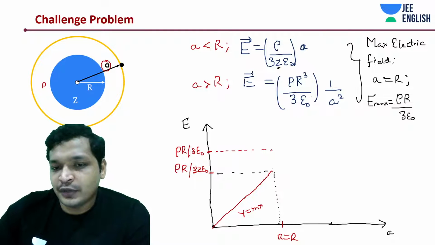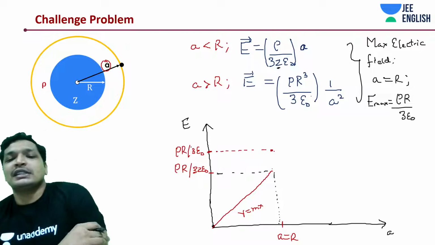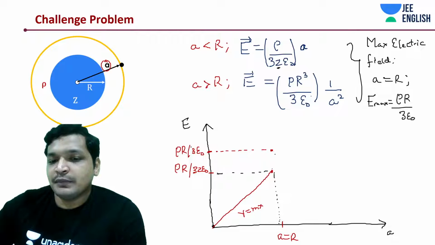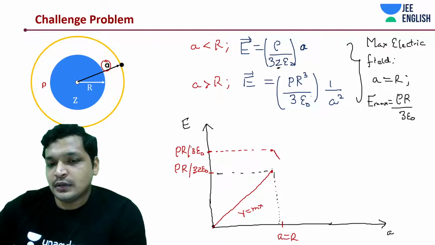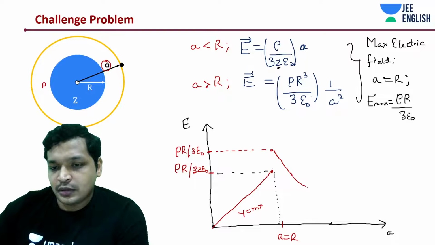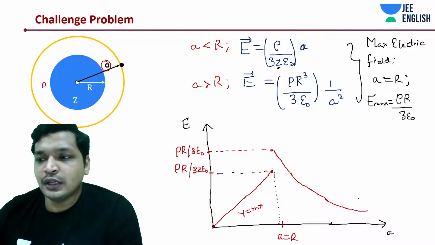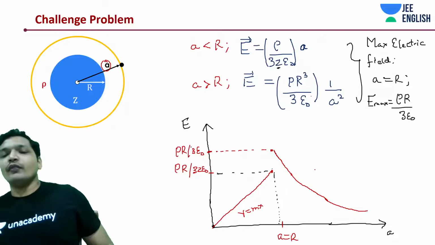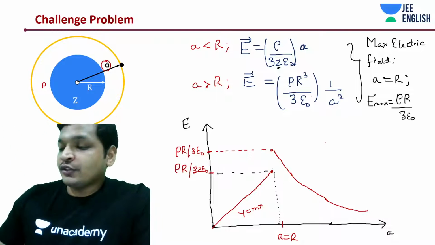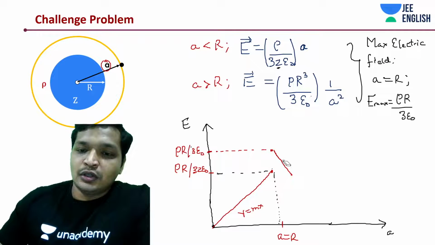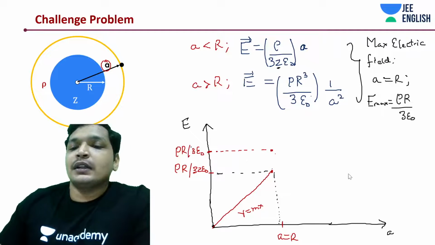The jump is going to be somewhere over here, depending upon the dielectric constant, Z times the jump would be there from this value. The graph should look something like this. Alright, this is the y is equal to 1 by x square graph. It looks a little off the way.